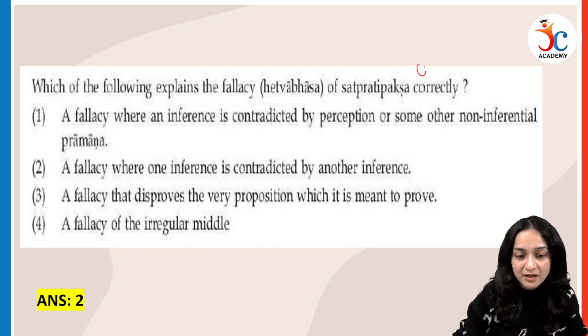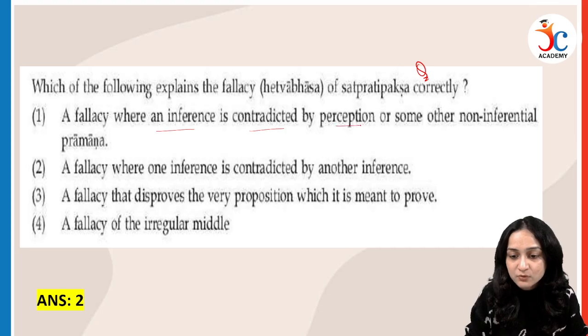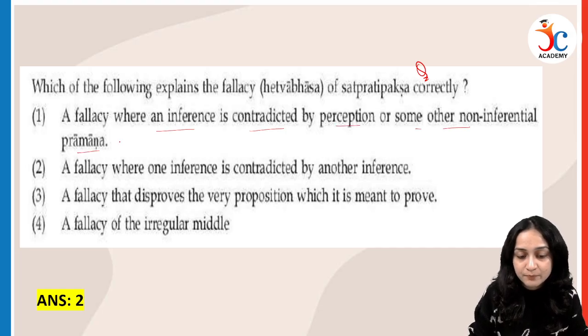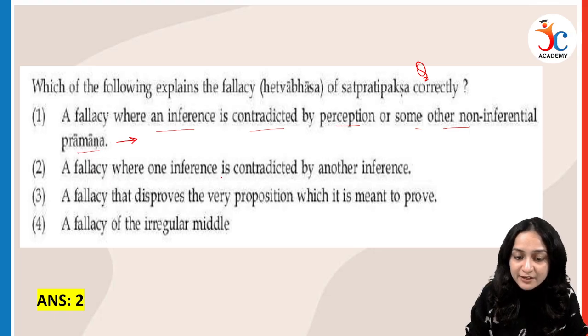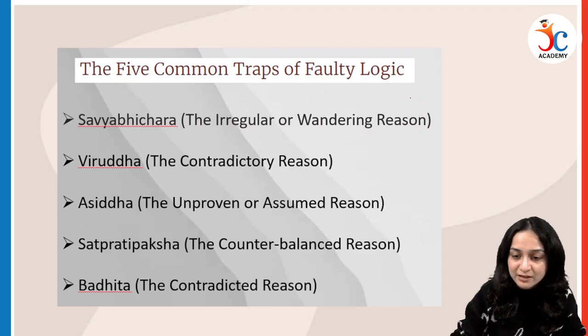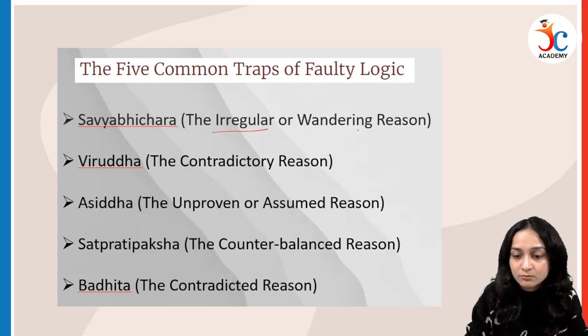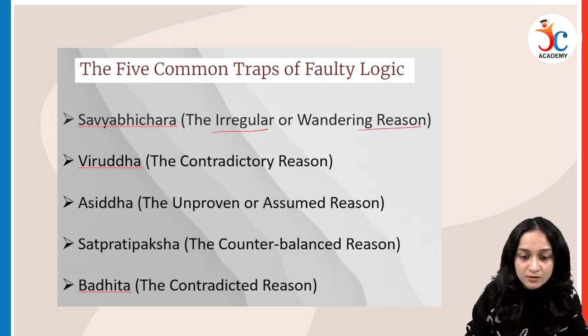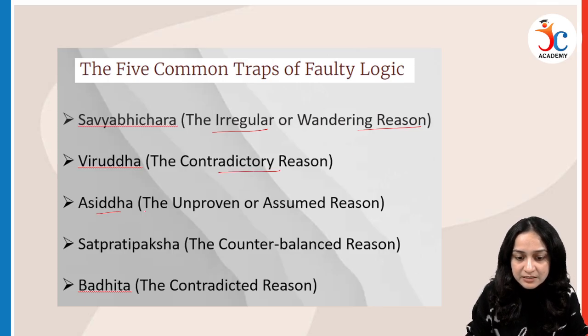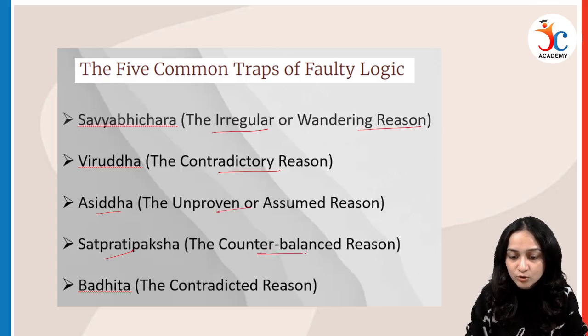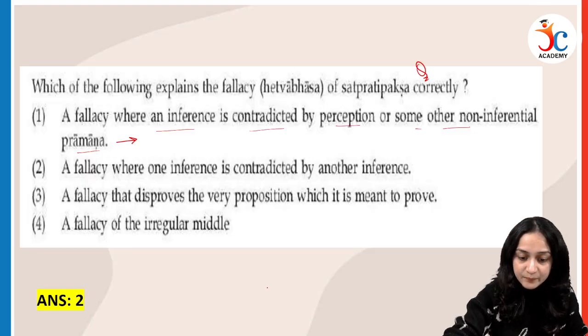Next question is from Hetvabhas. A fallacy where an inference is contradicted by perception or some other non-inferential praman. A fallacy where one inference is contradicted by other inference. A fallacy that disproves the very proposition which is meant to prove. A fallacy of irregular middle. So these are the 5 types of fallacies. I have discussed them in previous classes also. Savyabhichara means the irregular fallacy or the irregular hetu. Viruddha is the contradictory reason. Asiddha, unproven. Satpratipaksha is the counterbalanced, and badhita is the contradicted reason.